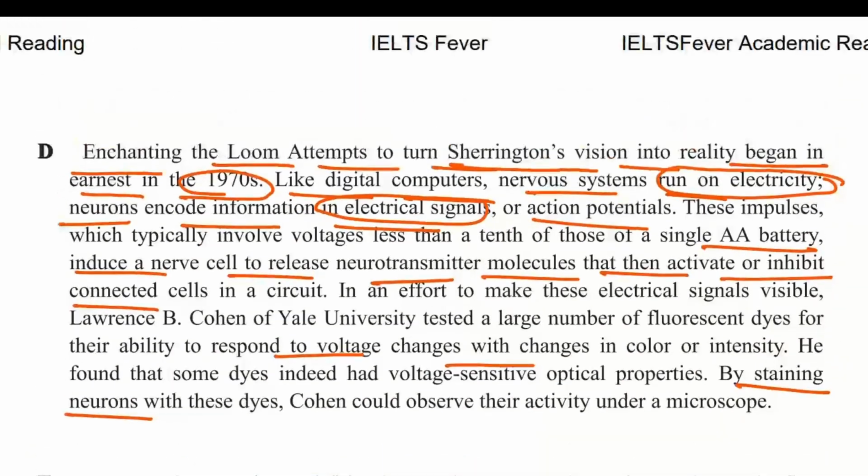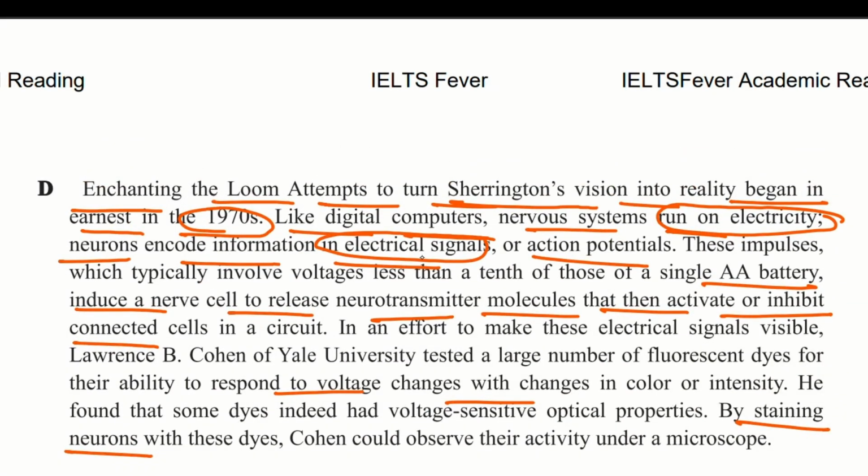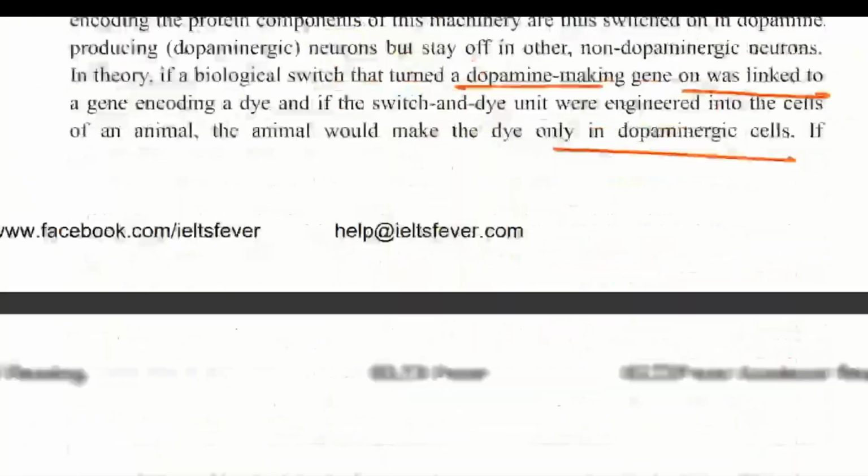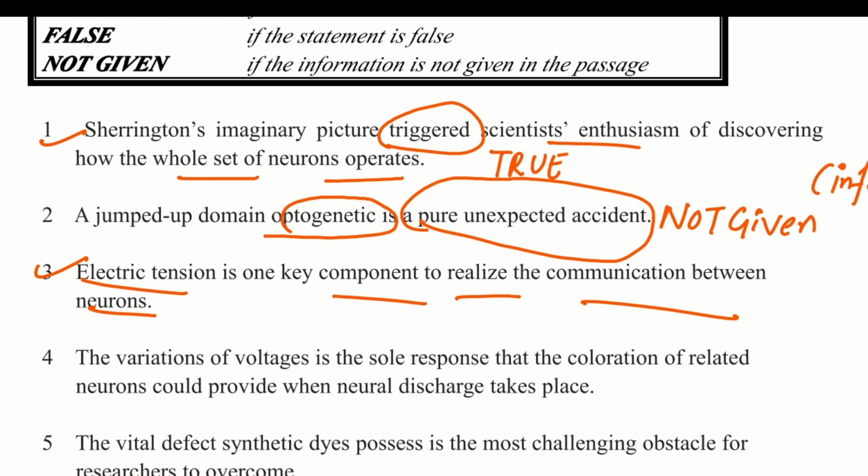So in paragraph D, there is a second line that says, "Enchanting the loom attempts to turn Sherrington's vision into reality began in earnest in 1917." Like digital computers, the nervous system in turn runs on electricity; neurons encode information in electric signals. So obviously there is some particular type of electric signals or electric tension. So obviously information is given, so this information is true.